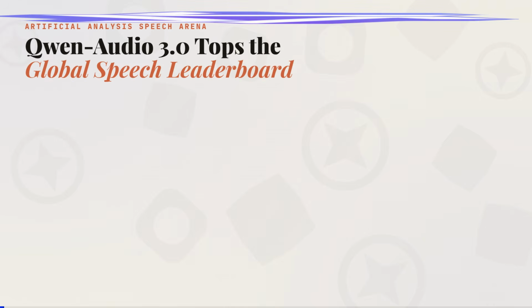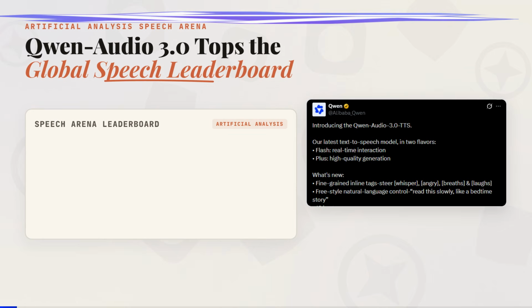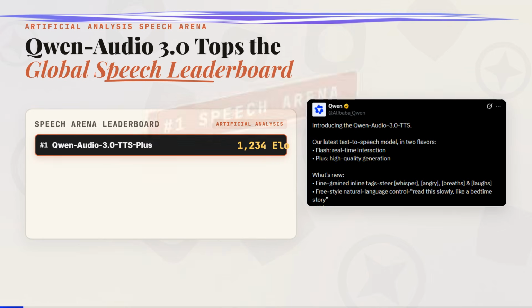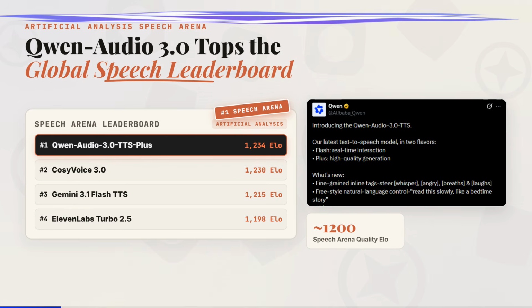Alibaba just launched Qwen-Audio 3.0 TTS, and it immediately grabbed the #1 spot on Artificial Analysis Speech Arena Leaderboard. With an ELO rating around 1200, it edged past ElevenLabs Turbo 2.5 and Gemini Flash TTS. But behind that top spot lies a huge shift in how we direct voice models and a major rift inside